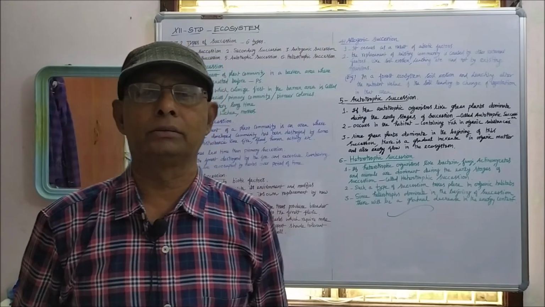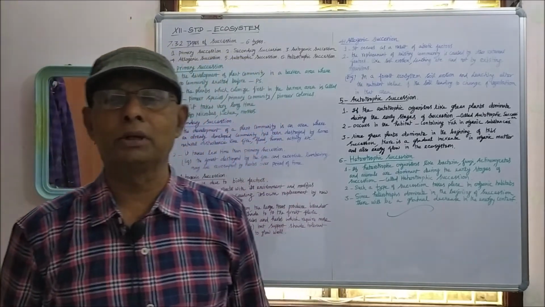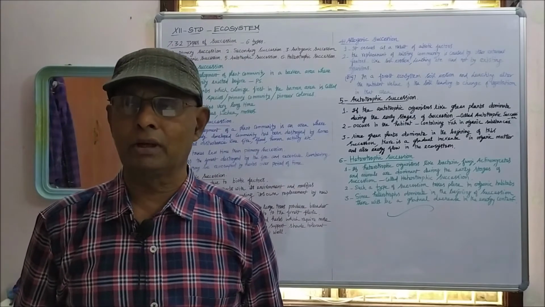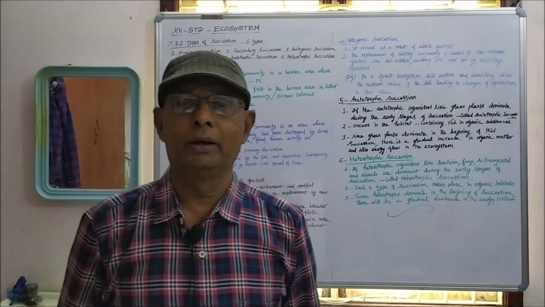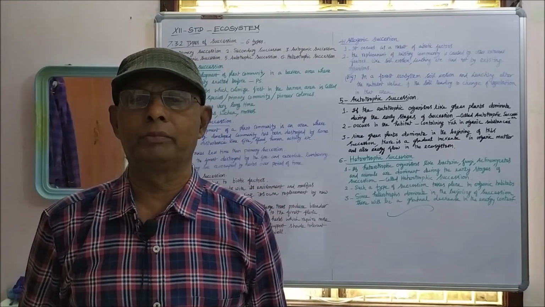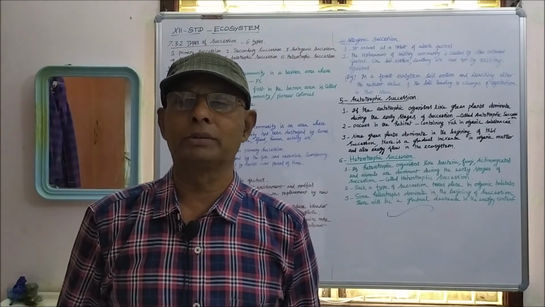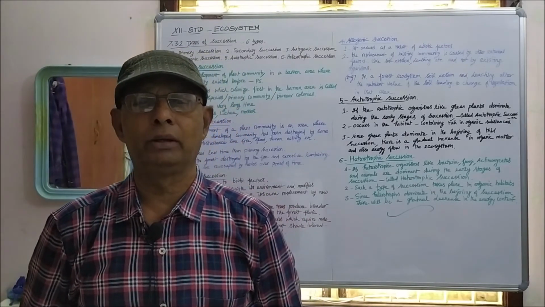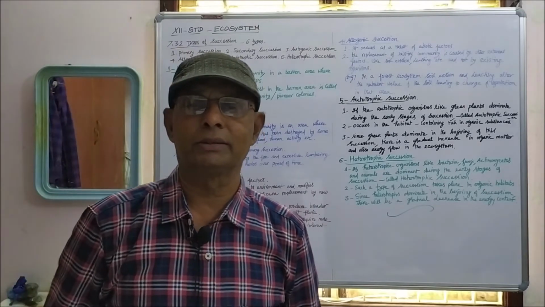Here the autogenic succession occurs as a result of biotic factors only. That is called autogenic succession.